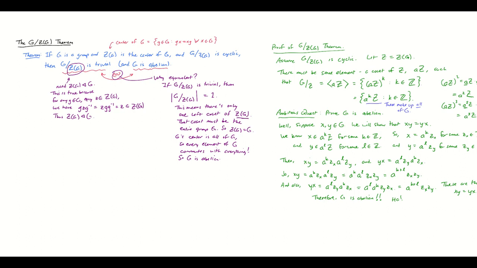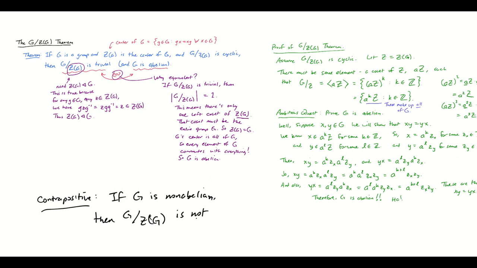Another thing I would mention is that we very rarely use the theorem in this precise form. What we often do is we use the theorem in contrapositive form, which is to say, the contrapositive is, if G is not abelian, then G mod Z of G is not cyclic. And I think we'll use that at some point to classify groups of certain orders.